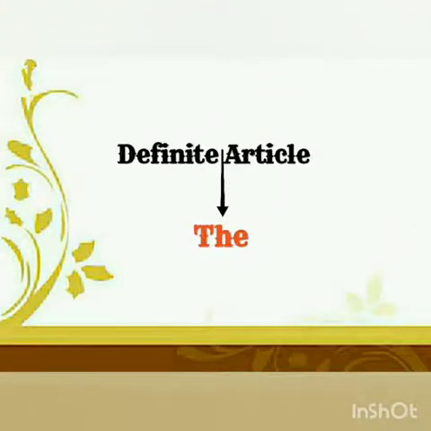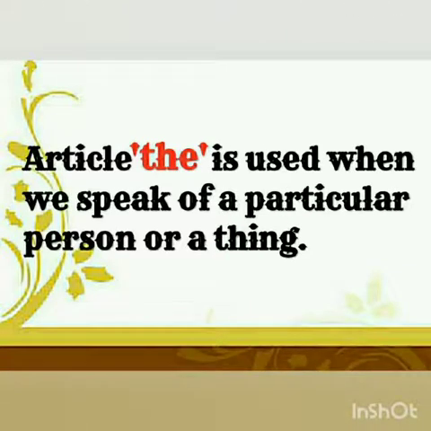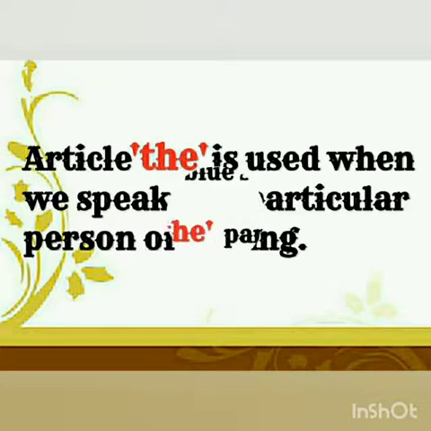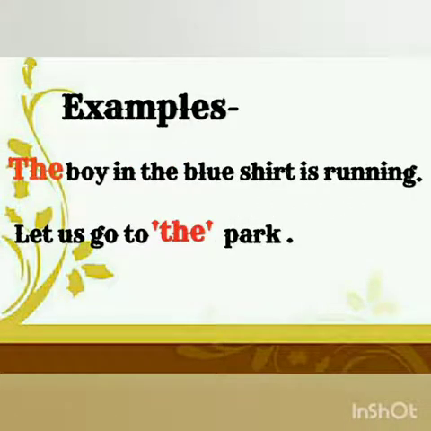Now, definite article. The is the definite article and is used when we speak of a particular person or a thing. As, the boy in the blue shirt is running. Here we are speaking of that particular boy who is in a blue shirt. We will take another example here. Let us go to the park. Here also we are talking about a particular park, not any park.